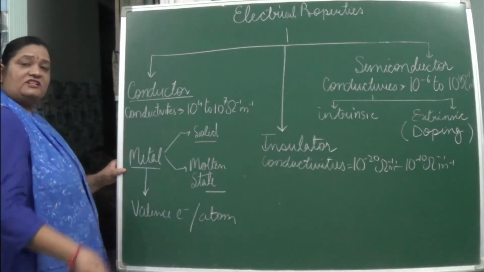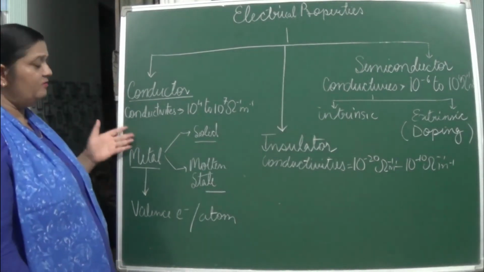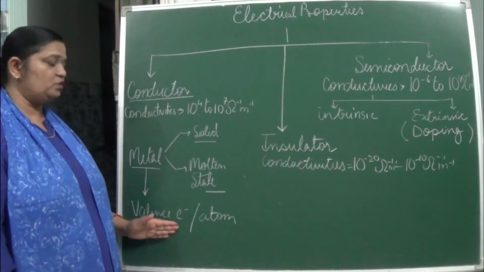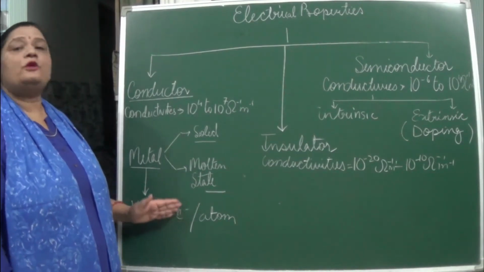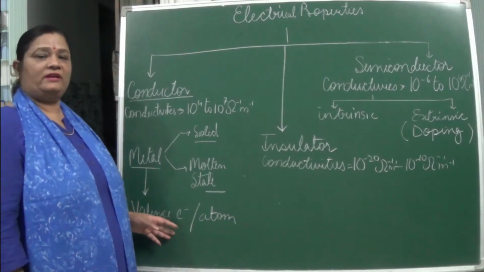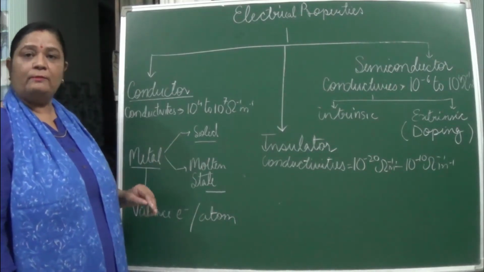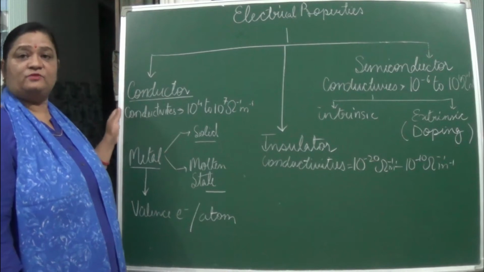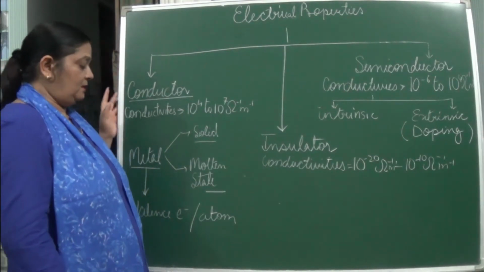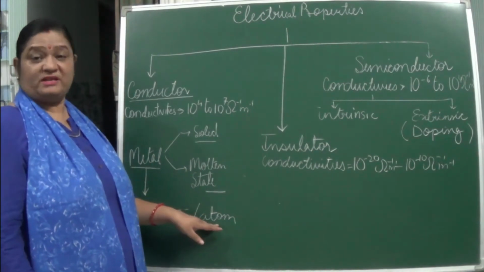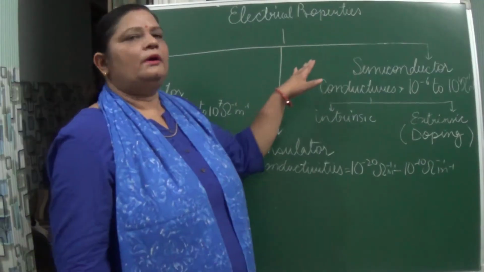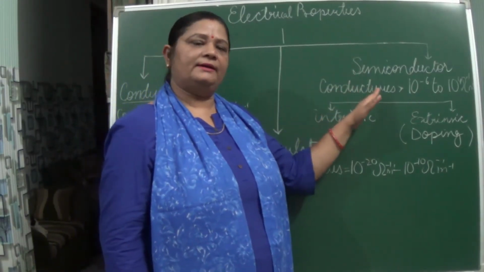Okay, so what is the characteristic property of the metal which allows it to be a conductor? It has got valence electrons which are free in nature. The more the number of valence electrons, the more the conductivity we can see. Like aluminum, copper, they are good conductors. Best conductor of electricity is what? Silver, isn't it? But due to what? It's expensive, so we are using copper or aluminum.